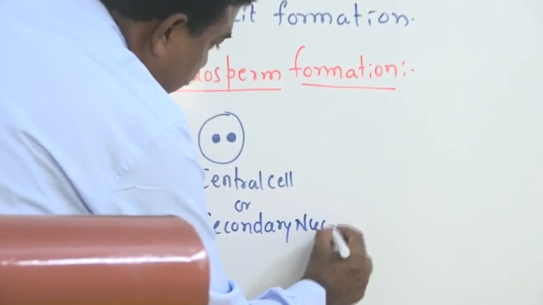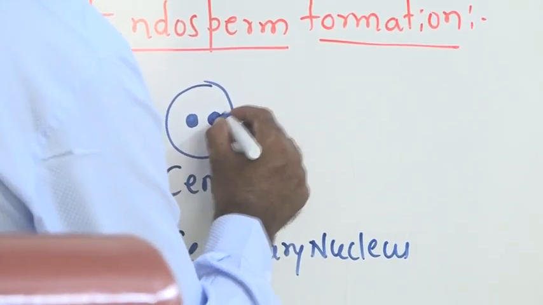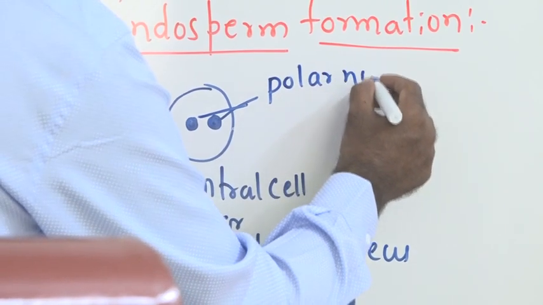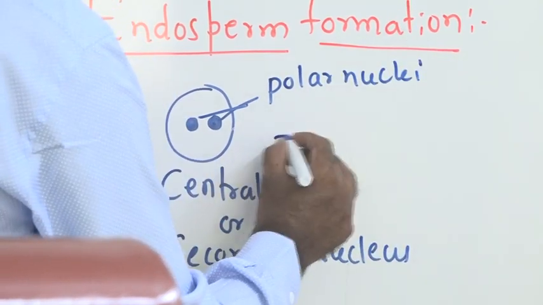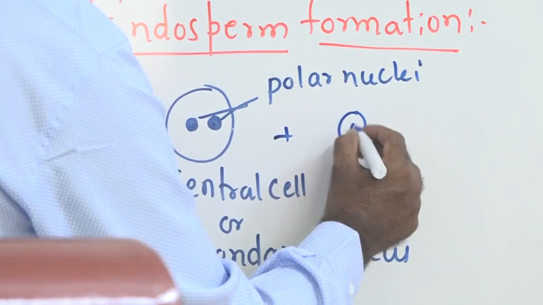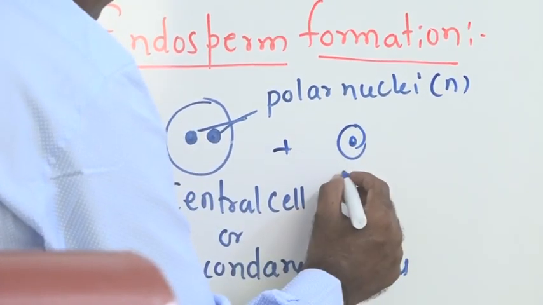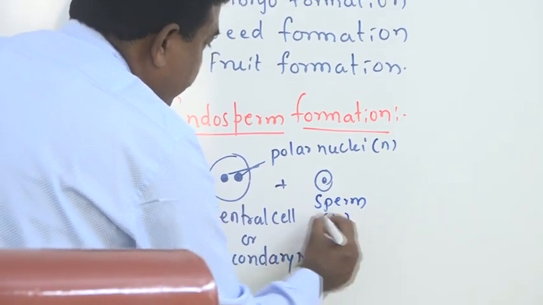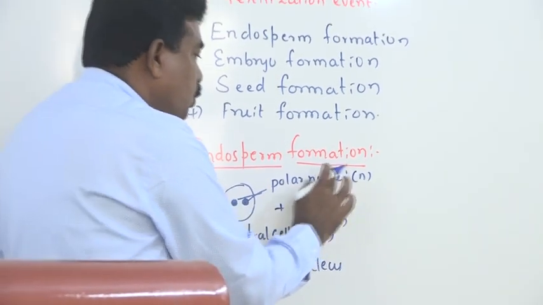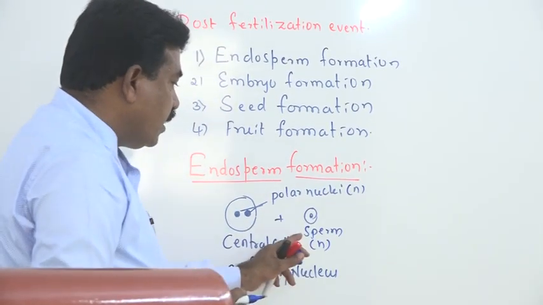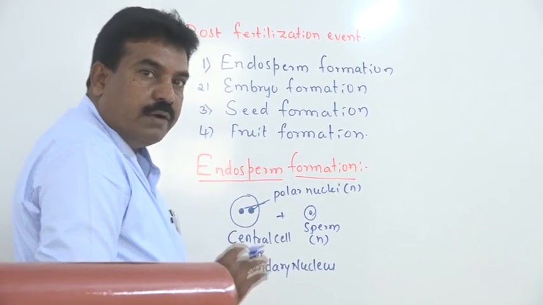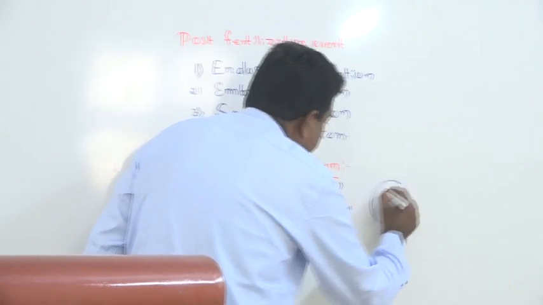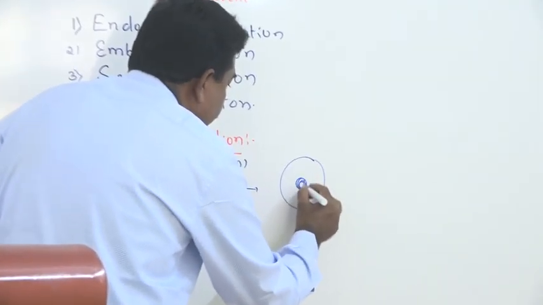The central cell, secondary nucleus having two polar nuclei, combines with a haploid sperm. That means here two haploid polar nuclei combine with one haploid sperm and form a triploid cell.